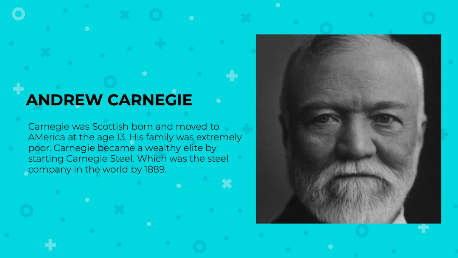Another example of a wealthy elite during the Gilded Age was Andrew Carnegie. Carnegie was Scottish-born and moved to America at the age of 13. His family was extremely poor. Carnegie became a wealthy elite by starting the Carnegie Steel Company, which was the largest steel company in the world by the year 1889.